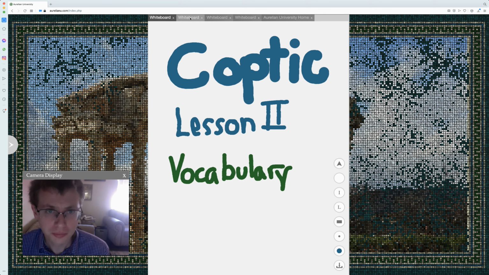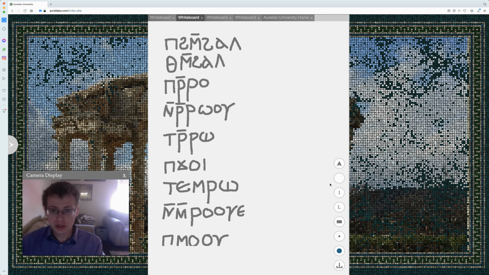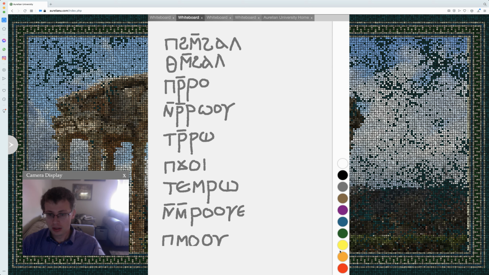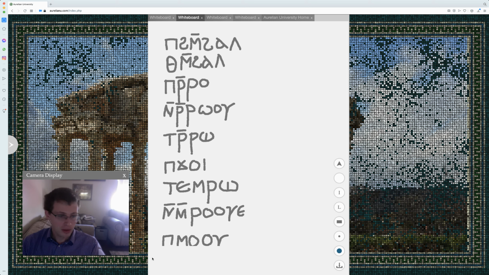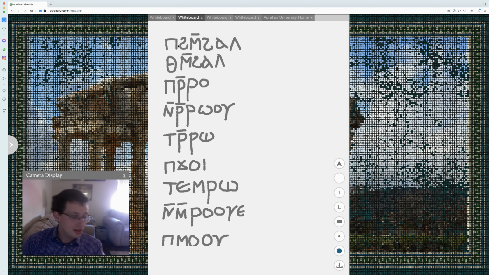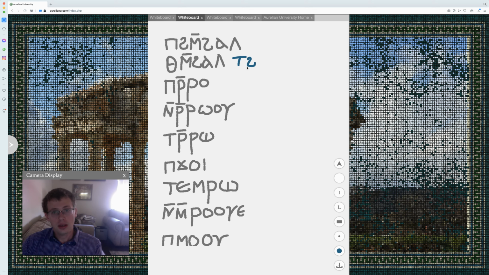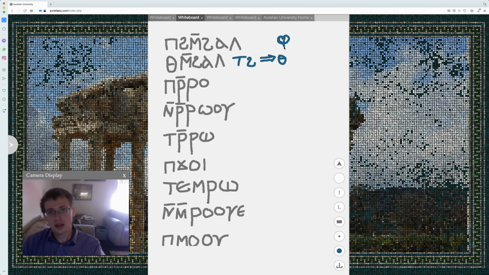So here we've got our first set of words. We'll use blue, that's fine for today. The first word we've got is temhal. This means male slave. A female slave would be temhal. Now notice how the tau and then the H sound turn into theta. Now in theory you might think, oh well, it makes sense for that to happen with pi and the H sound here. You don't see that really as much.